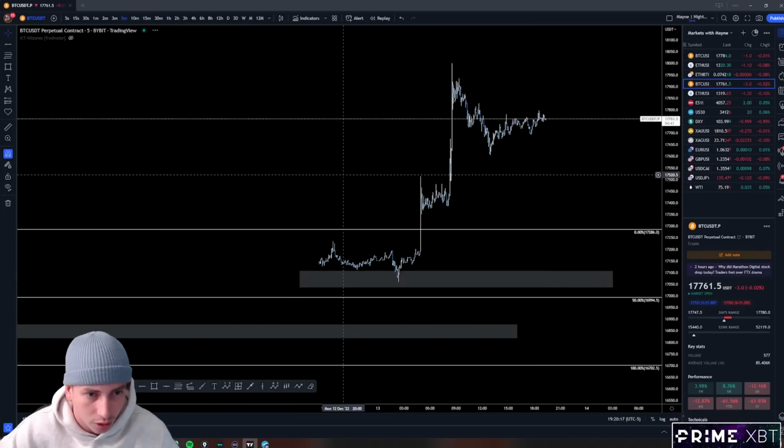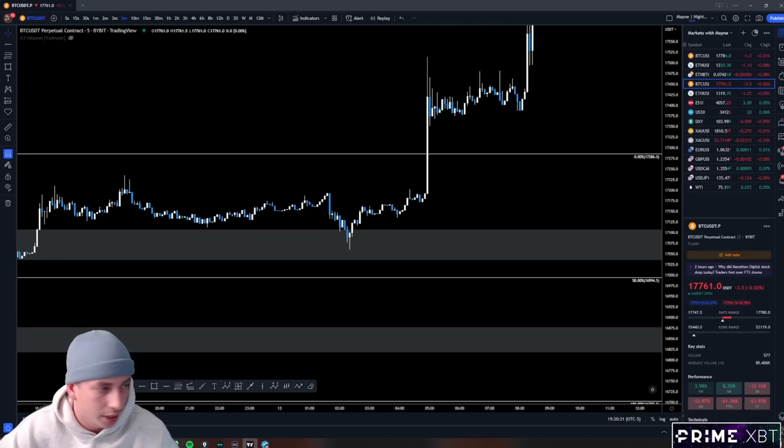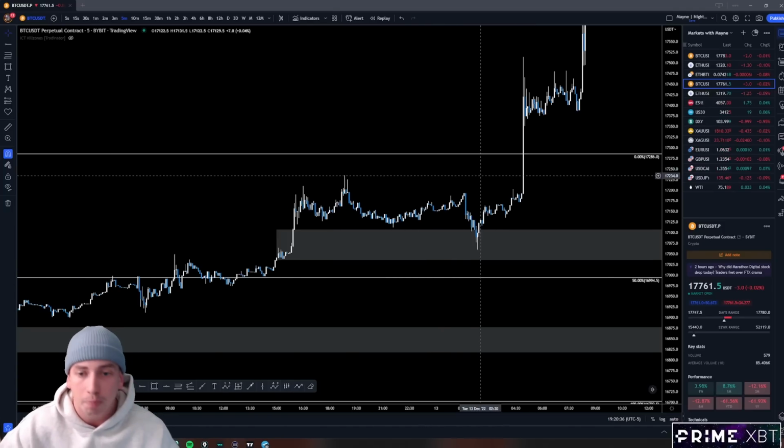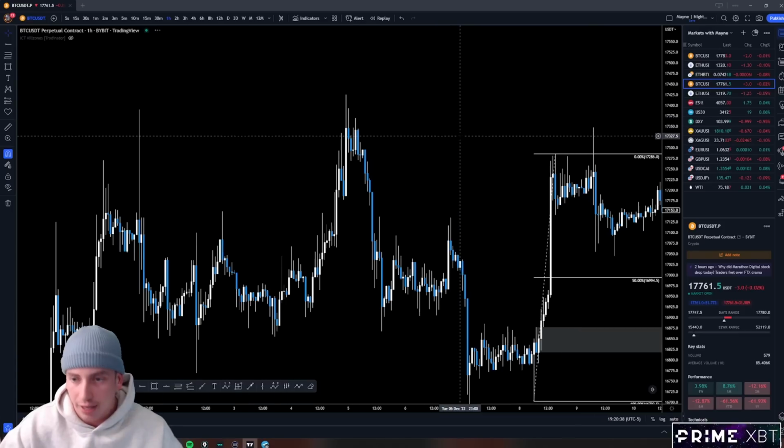And again, you could zoom in on the low time frame here. You could get in on like the 5 minute, whatever you want. There's a bunch of setups that formed here. Here's your little 5 minute fair value gap right here. All the pieces of the puzzle were given to you.